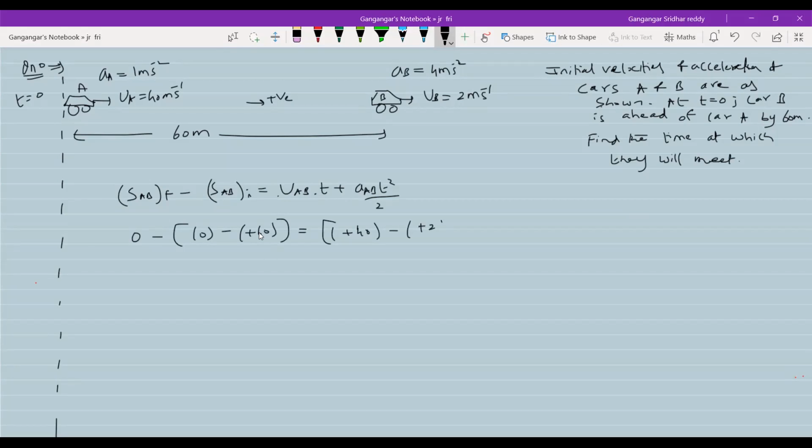Minus this will be plus 2. T plus acceleration of car A plus 1. Acceleration of car B plus 4. T square by 2. 60 is equal to 40 minus 2. 38T. 1 minus 4, so this will be minus. So there's a quadratic equation: 3 by 2 T square minus 38T plus 60 equal to 0.